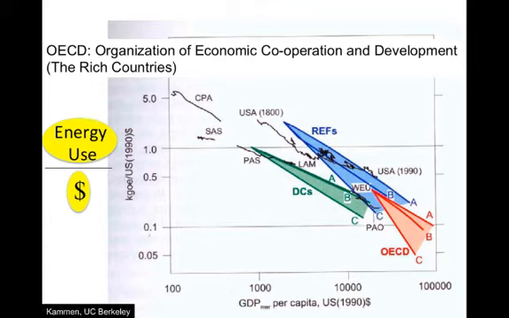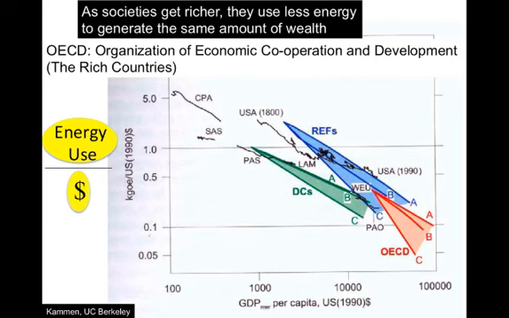So it turns out that the energy intensity of our economies decreases as we get richer. And this can be for a number of reasons. One, with our increased wealth and technology, we can use greater efficiency in generating more wealth. But also our economies change. As you get richer, we move to technologies such as software development, and China takes over the production of steel, for instance, which is much more energy intense.